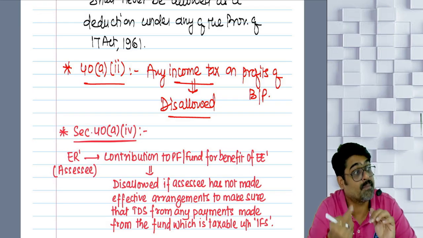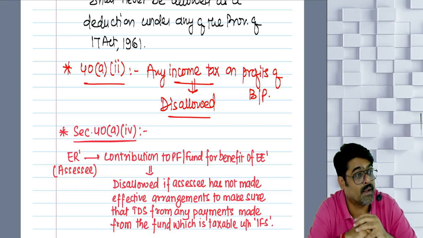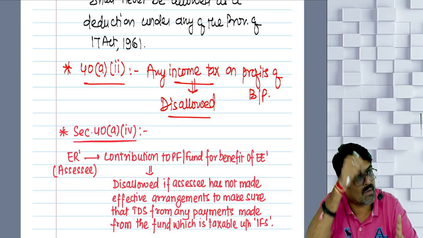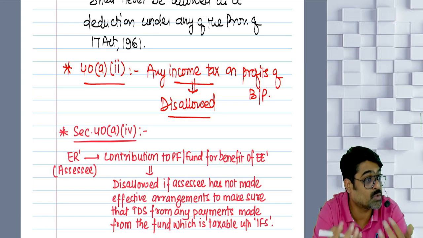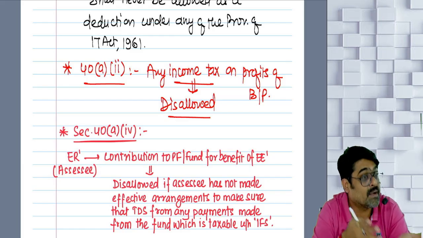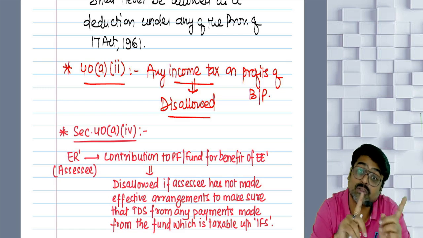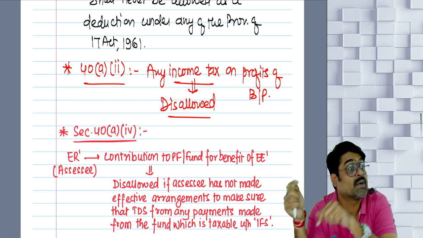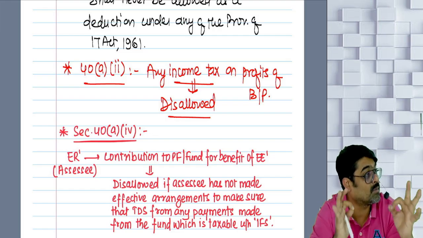Now you are paying income tax on the non-monetary perquisites of your employee. Even that will not be allowed as a deduction. 40 clause A entirely talks about income tax. Some income tax which you were supposed to deduct, some income tax which you are paying, some income tax which you should deduct in future, that arrangements you are supposed to do. Entire 40 clause A talks about income taxes.